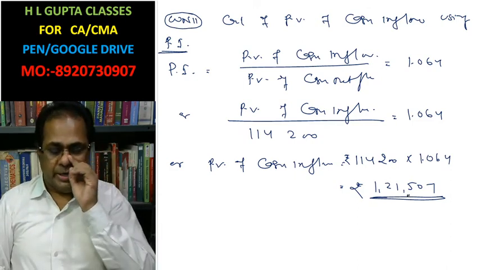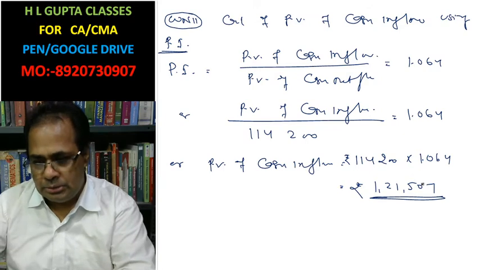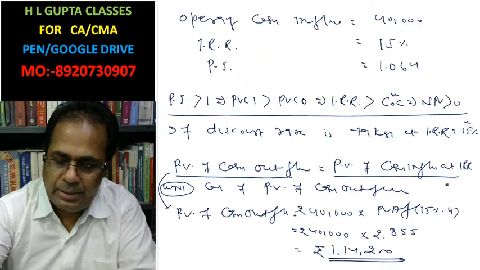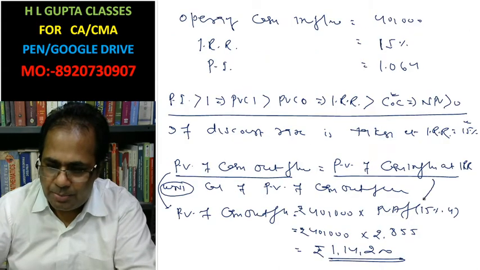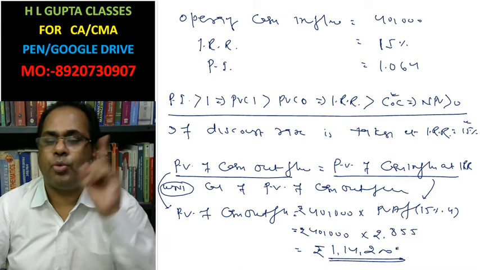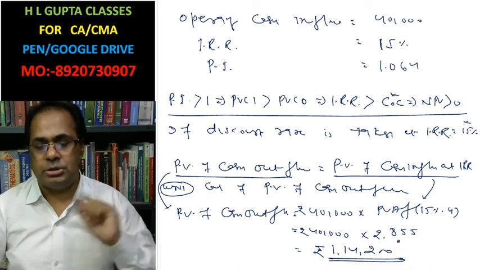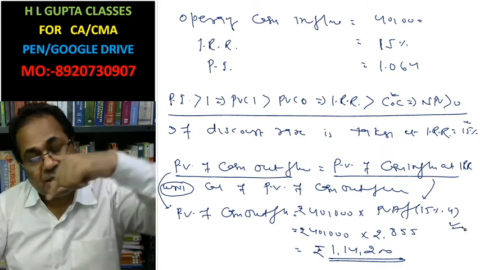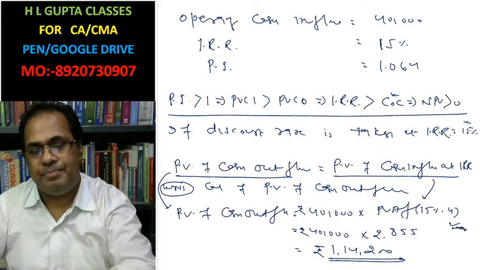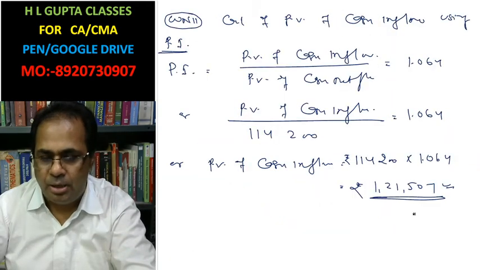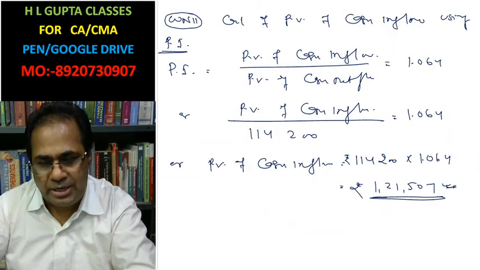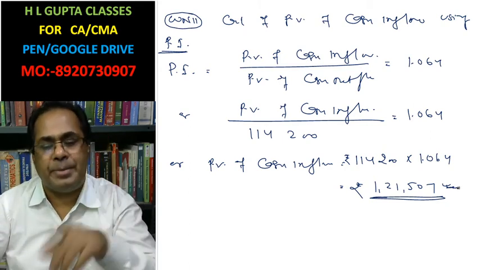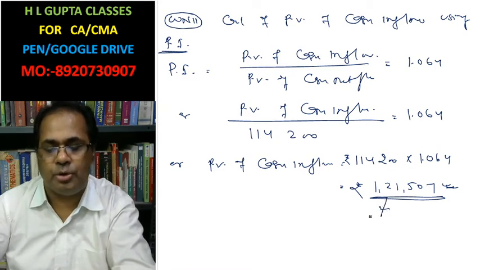Now the question is, this is the present value of cash inflow 1,21,507, and in this case present value of cash outflow is 1,14,200. Why both are different? Because here the discount rate we have used is IRR 15%, that is the maximum discount rate. To calculate PI, present value of cash inflow is calculated using the cost of capital. Cost of capital you must keep in your mind.